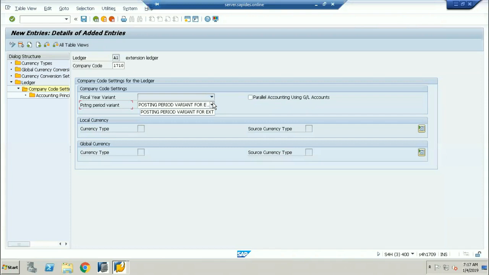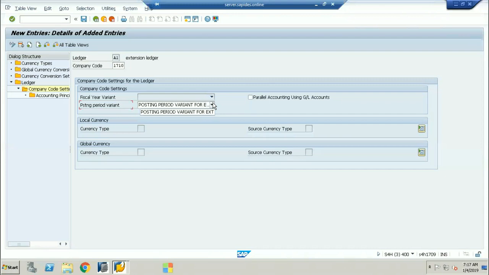Now this is the concept. Extension ledgers are mainly useful for internal reporting purposes. Why? Because you are doing adjustments in future periods, in prior periods, and in the current period. So you are doing a lot of adjustments for different reporting purposes. These extension ledgers are only for internal reporting, so your auditors will not consider your extension ledgers for any kind of financial statement versions.